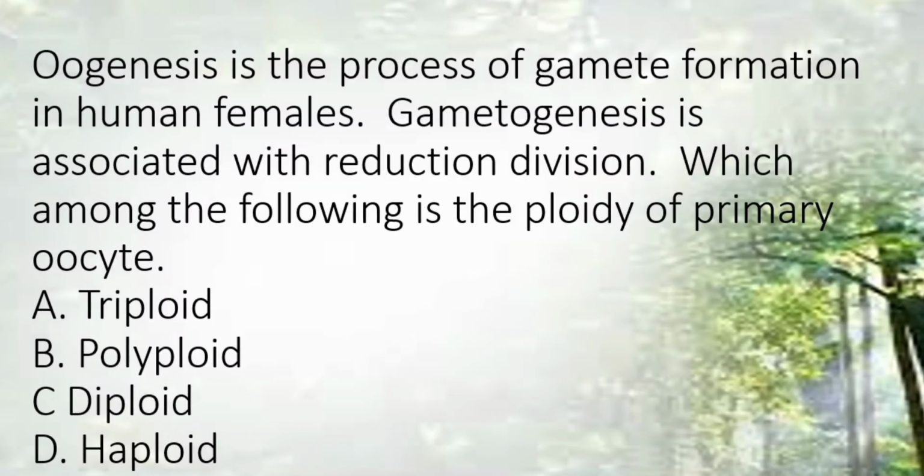Oogenesis is the process of gamete formation in human females. Gametogenesis is associated with reduction division. Which among the following is the ploidy of primary oocyte? You know, reduction division means meiosis.